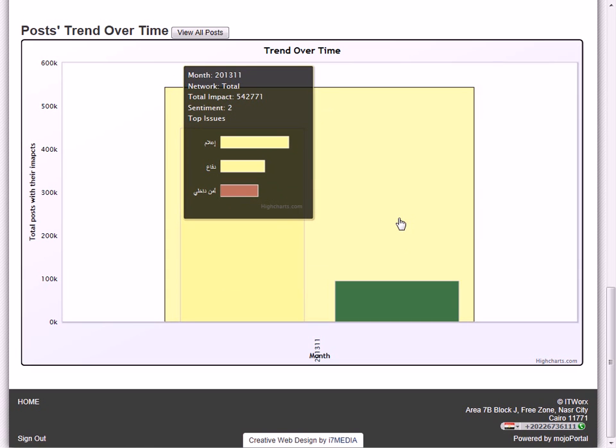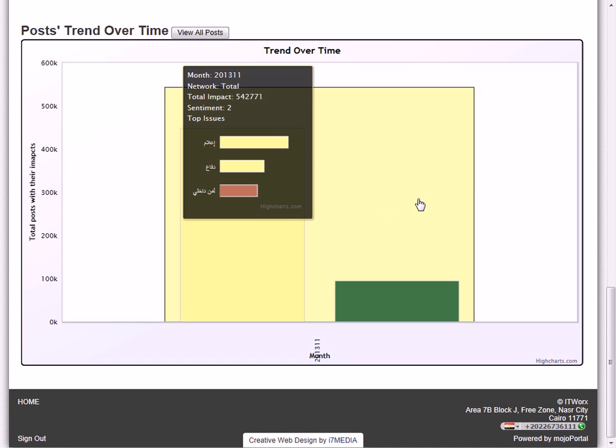The tooltip on the bar shows a narrative of the information on that bar, plus the top 3 issues filtered by the time period on the x-axis. So here we have crawled for only November 2013. And again, we can see media, defense, and internal security as the top 3 issues, which mainly come from Twitter, actually.